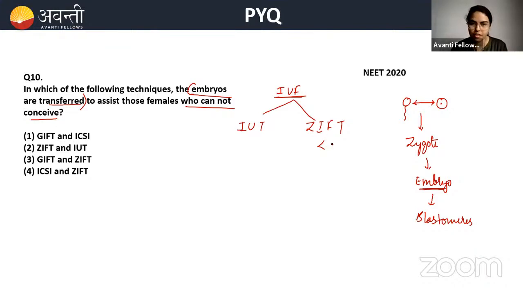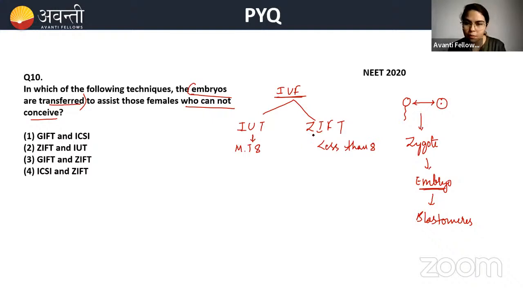So I will write here less than 8 blastomeres. In IUT, the blastomeres might go up to 16. So less than 8 in the case of ZIFT, more than 8 in the case of IUT.